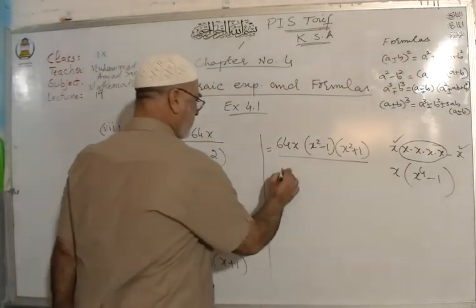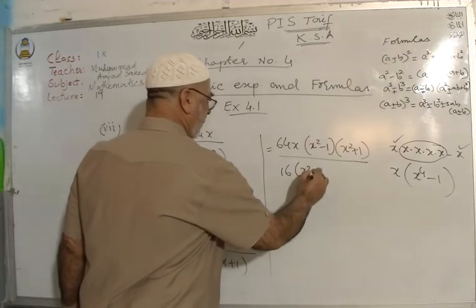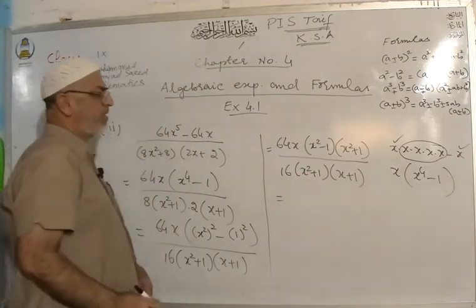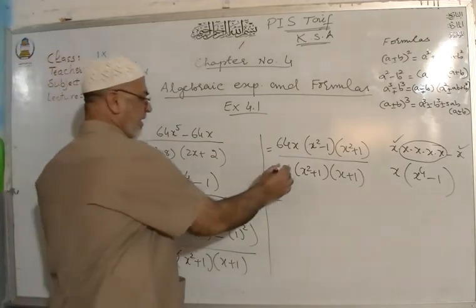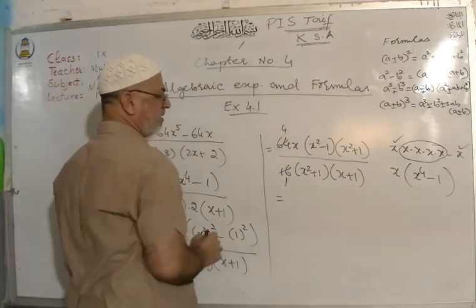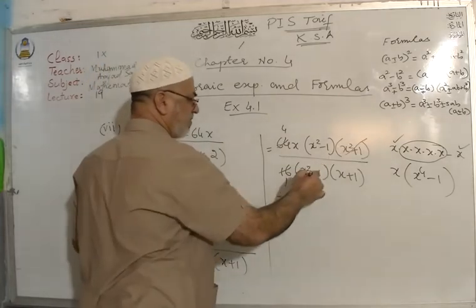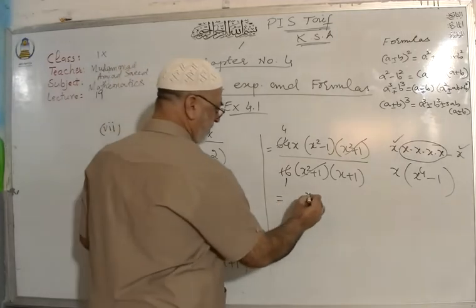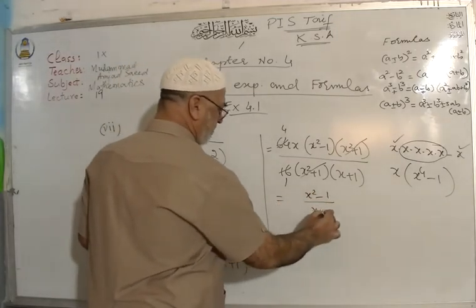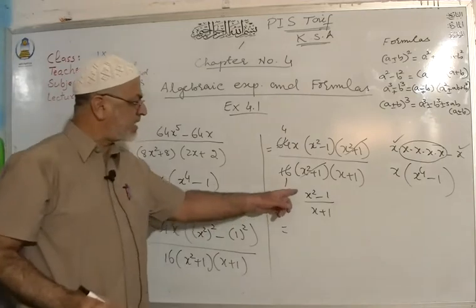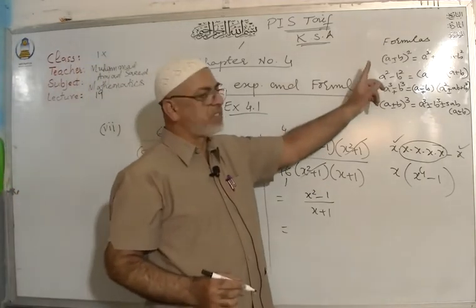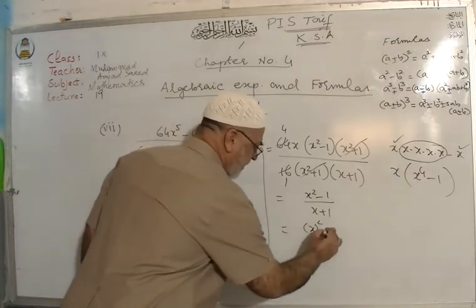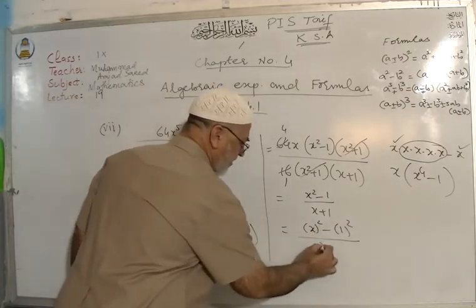And here is 16 into x square plus 1 and x plus 1. 16 and 4 times them, you can cancel out. X square plus 1 and x square plus 1 cancel out. And you have x square minus 1 and x plus 1. Again, x square minus 1 can be written in the proper shape of the formula. How would you write it? x whole square minus 1 whole square.